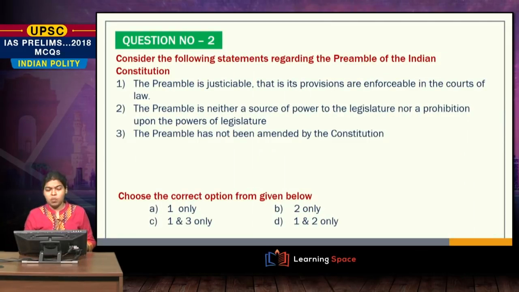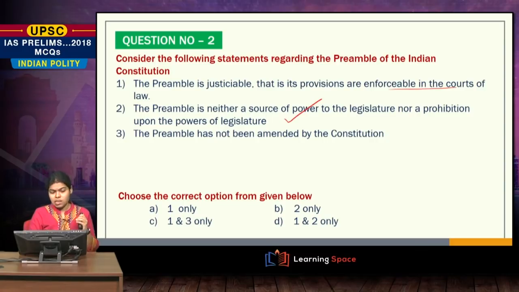Let us look at the question number 2. Consider the following statements regarding the preamble of the Indian constitution. The preamble is justiciable, that is, its provisions are enforceable in the courts of law. The preamble is neither a source of power to the legislature nor a prohibition upon the powers of the legislature. Now, anybody who has done some amount of preparation may know that this statement is correct.